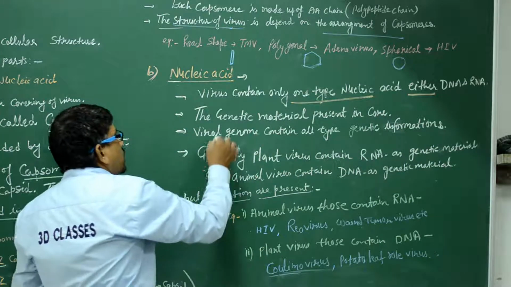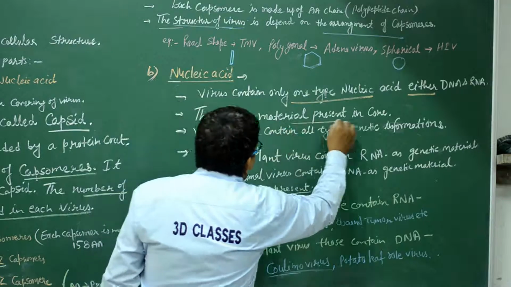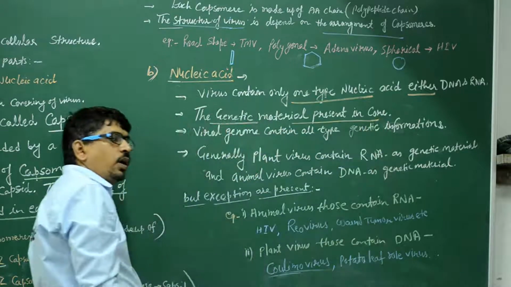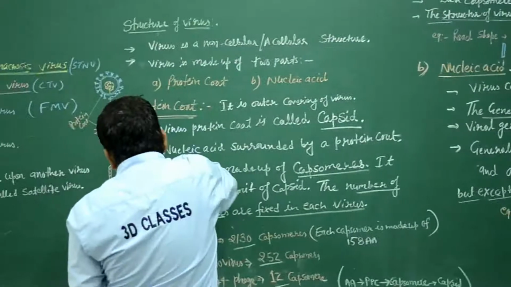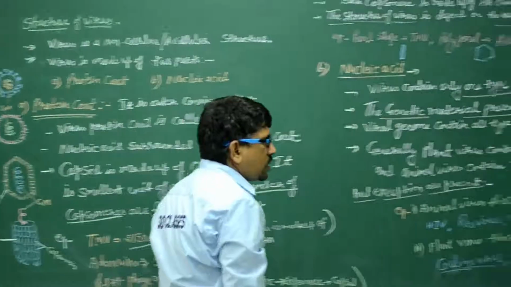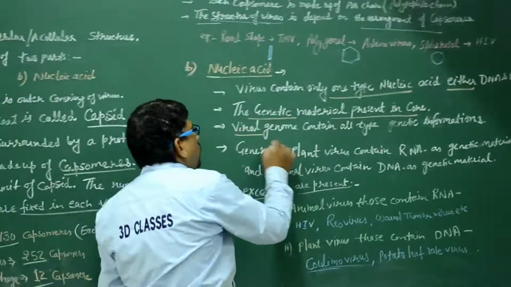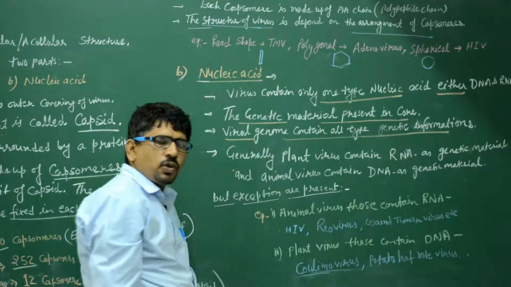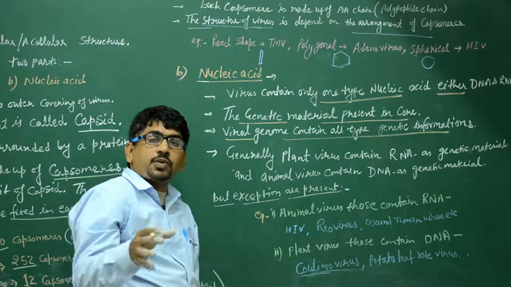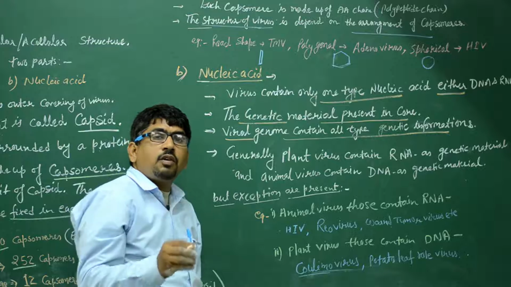Clear? The genetic material is present in the core. What is the meaning of the core? It means center position. In each diagram, the genetic material present in the center position is known as the core. The viral genome contains all types of genetic information.